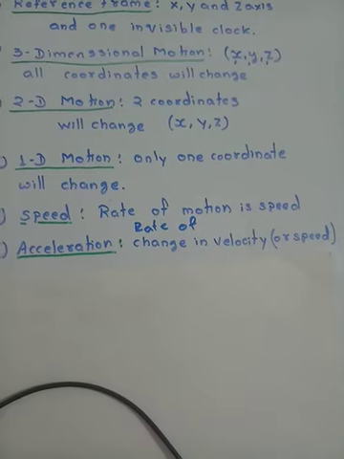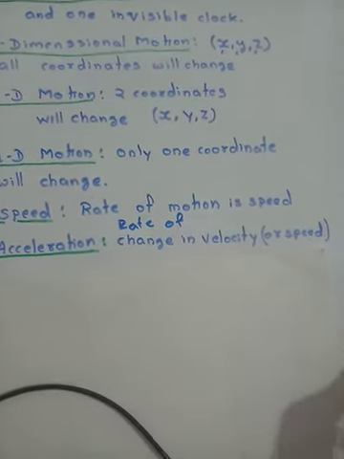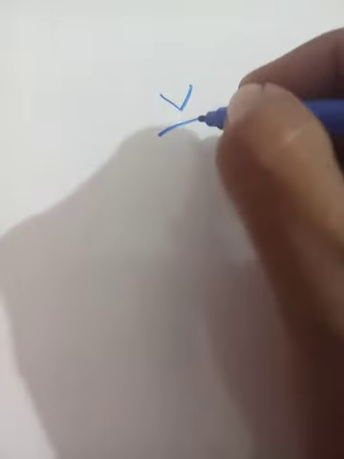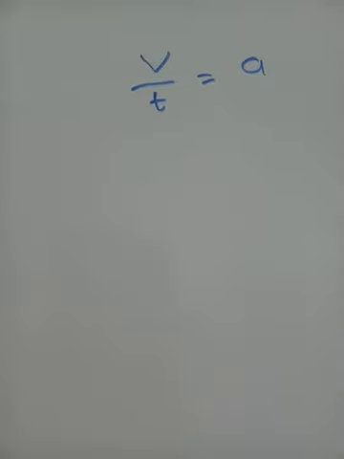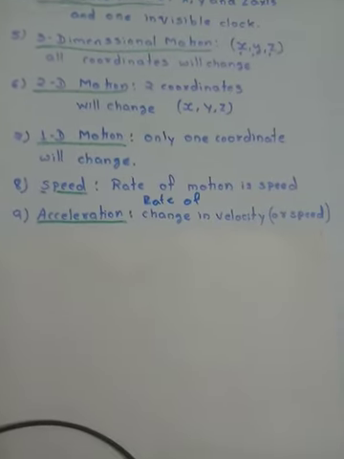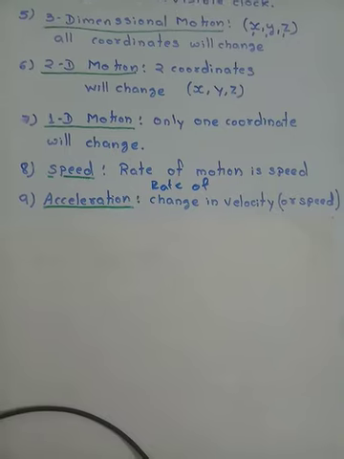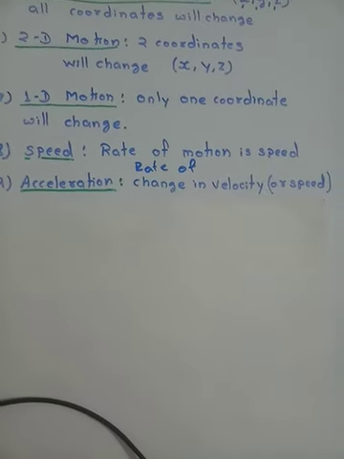Now, rate of change of velocity means you have to divide the change in velocity by time. So when you do this, what is this? Rate of change of velocity. And according to definition, rate of change of velocity is nothing but acceleration. Now what does acceleration tell you? Acceleration tells you whether your body is increasing its speed or decreasing its speed.